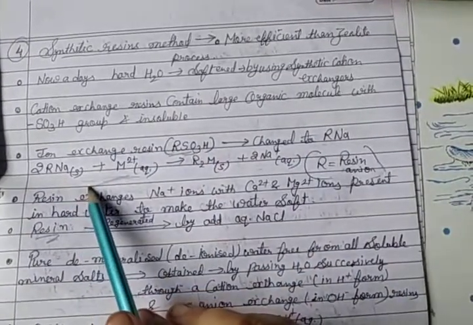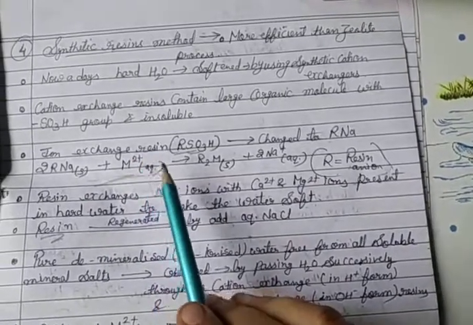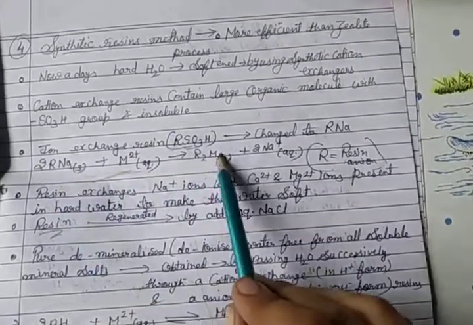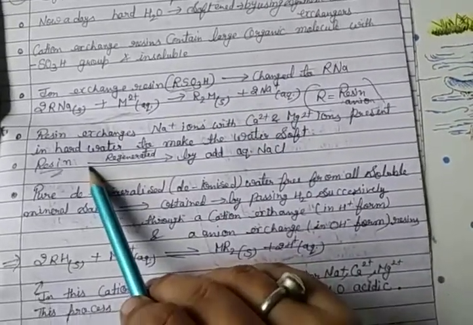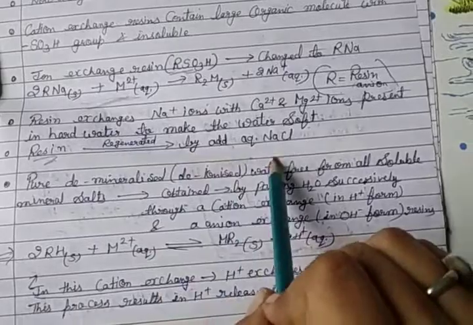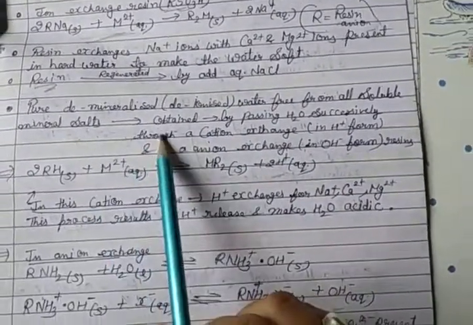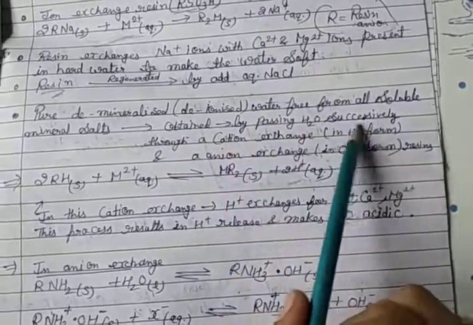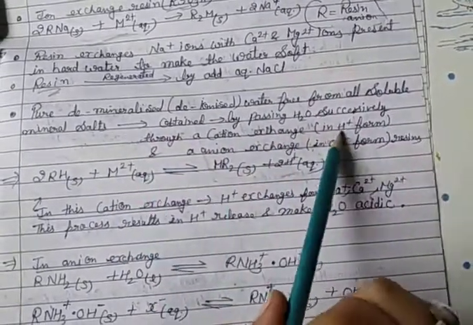RNa reacts with M2+, forming R2M and 2Na+, and this resin is regenerated by adding aqueous NaCl.